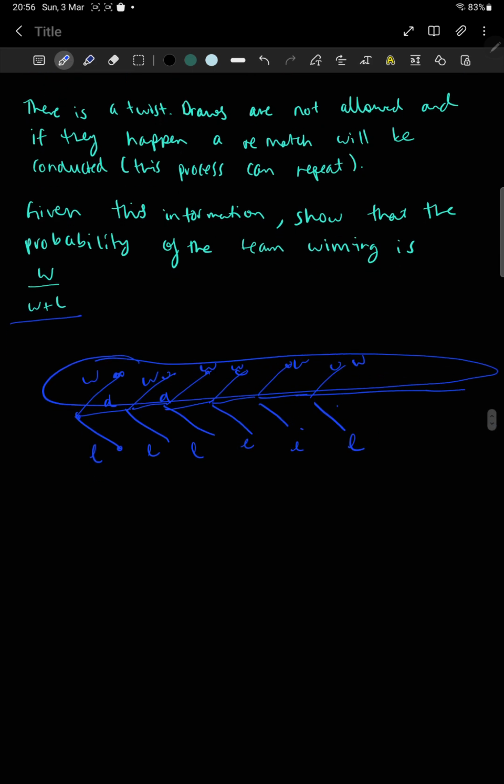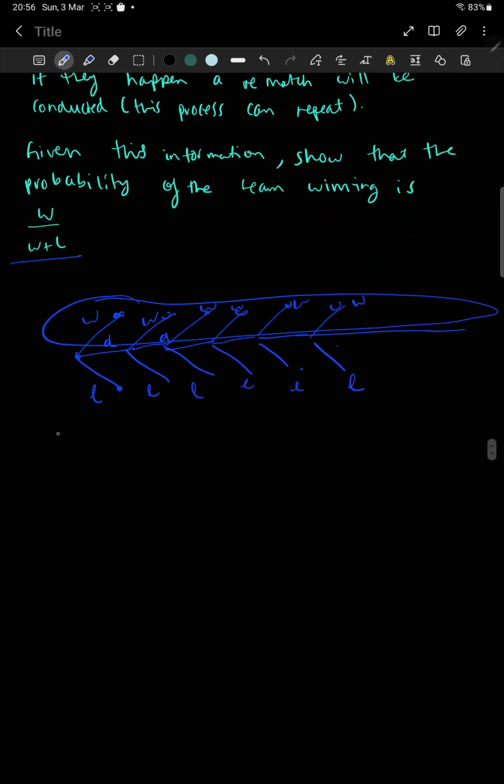So just to give a clear-cut example, let's say the chance of winning was 20%, the chance of draw was 60%, and the chance of loss was also 20%. The formula would state that the chance of the team winning now with the no draws allowed rule is W divided by W plus L, which would be 0.2 divided by 0.2 plus 0.2, which would be 0.2 by 0.4 and then 0.5, right?